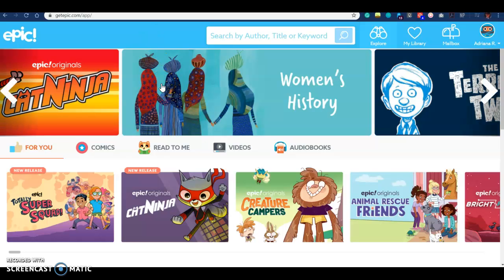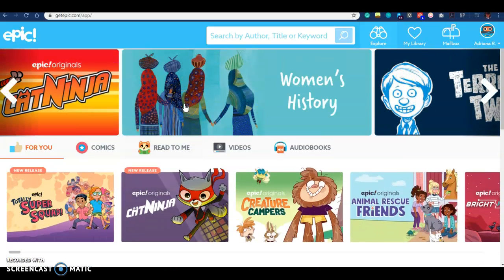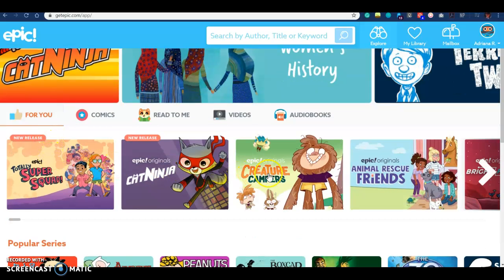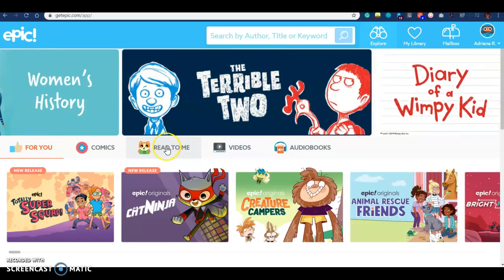This week's block, I want you to find a book that you like and start reading in English. It depends on your English level. You can choose more difficult books. Some of you can choose easier books. I'm going to give you some examples. There are some recommended for you. You have some suggestions. You have some videos. You have the Read to Me here as well.